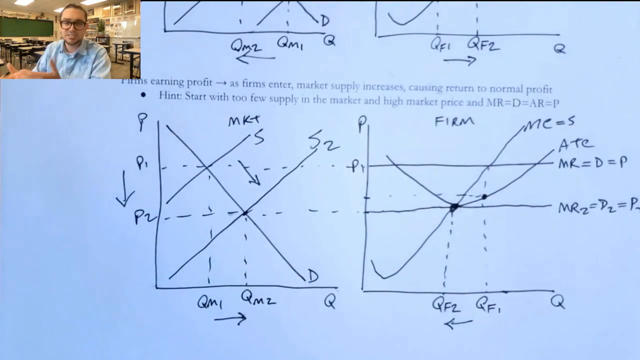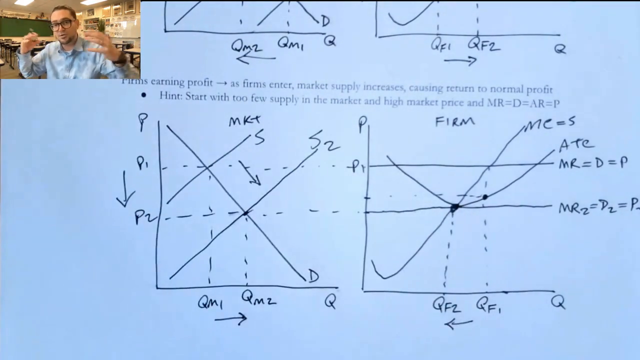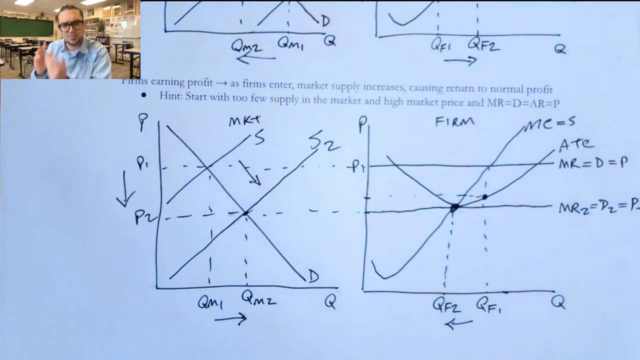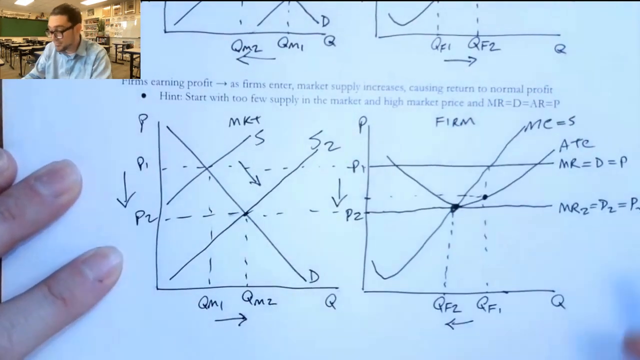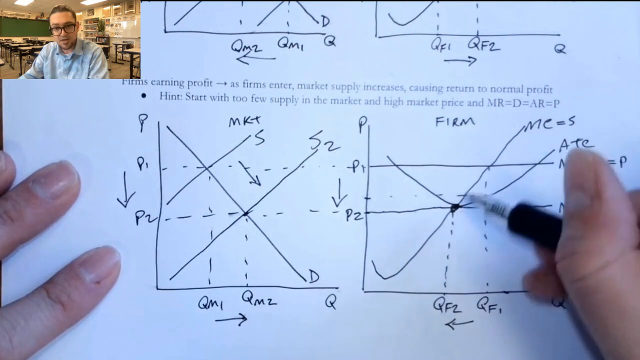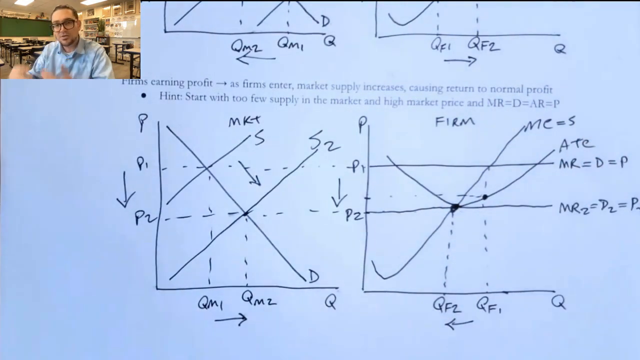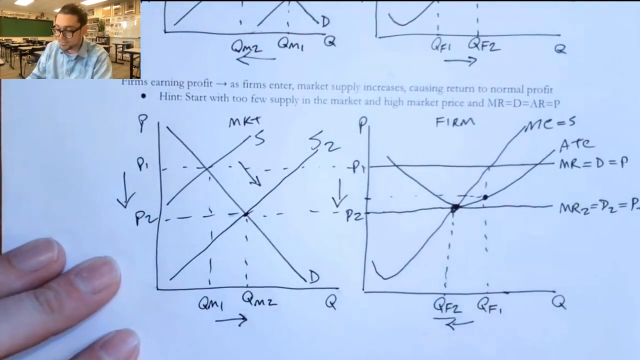It's for the exact same reason that we talked about with the firm above. This firm is actually going to sell fewer products because the market has more firms. Basically, this firm gets a smaller piece of that pie. So the price fell for both the market and the firm, and that MR equals D equals AR incrementally fell, shrinking that profit rectangle as it went along until finally this firm is breaking even again at QF2 in this market.